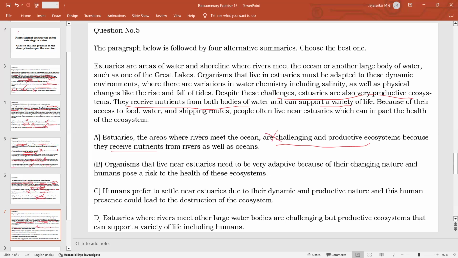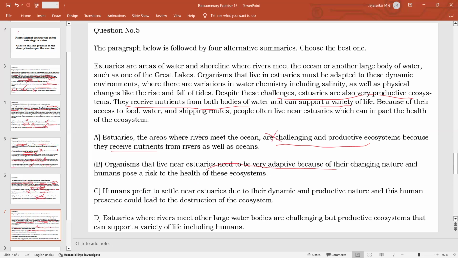Option B: Organisms that live near estuaries need to be very adaptive because of their changing nature. Their changing nature means the changing nature of the estuaries. And humans pose a risk to the health of this ecosystem. It is talking about the challenges to organisms and how humans are posing a risk. So, two points regarding estuaries are given. They are correct also. This could be a possible answer. Keep it in your mind.